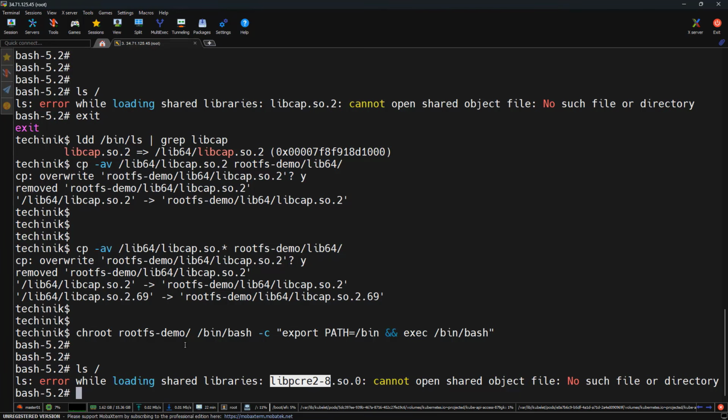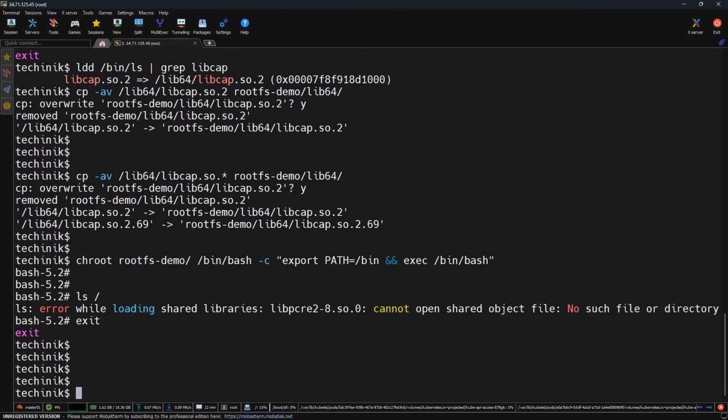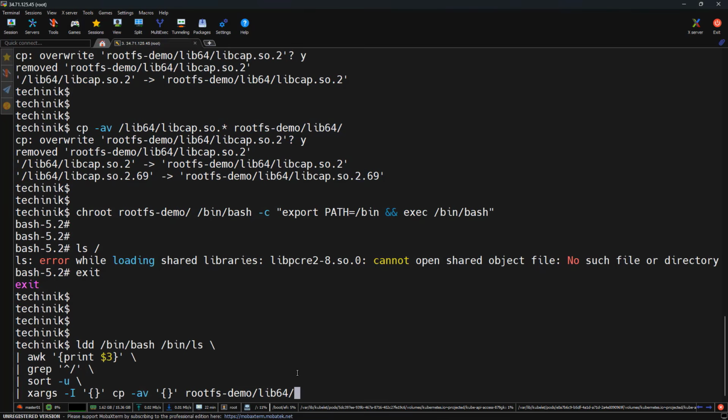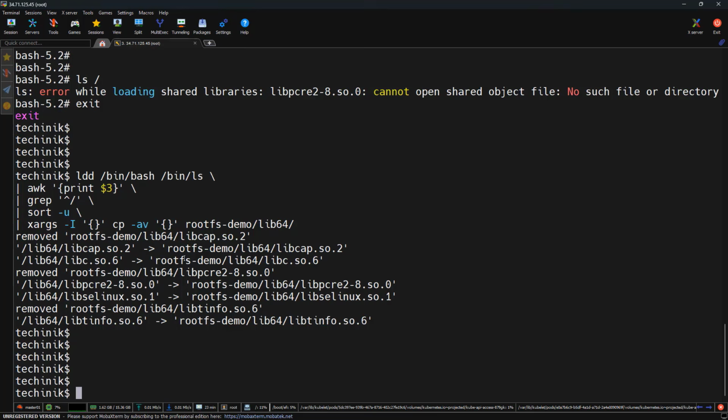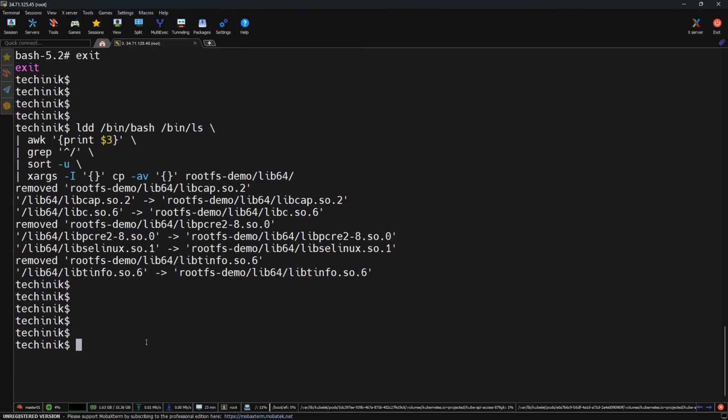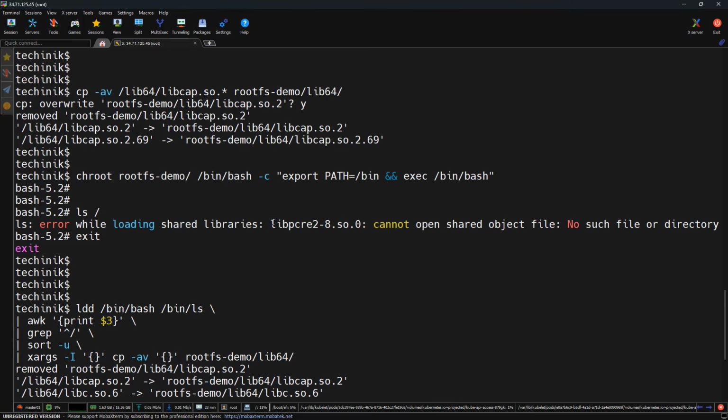Even though we tried to copy the dependencies, some libraries are versioned, symlinked and located in different paths. So a manual or partial copy misses these things. So let's copy the pending dependencies as well. Let me come out of it, and I'm going to run the same command again, and that is this one. So we copy it to lib64 again, because that's where these libraries are expected. And along with that, I'm going to copy the lib dependency separately, which we have found from this particular command.